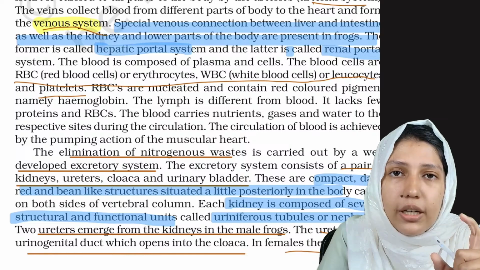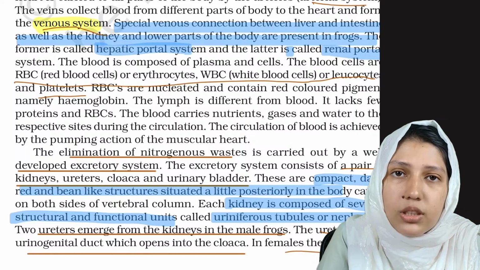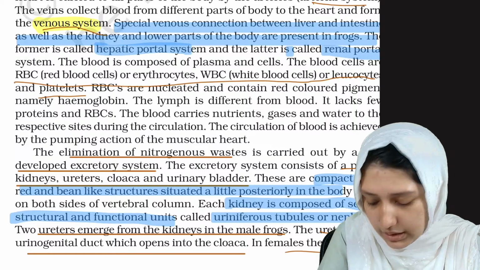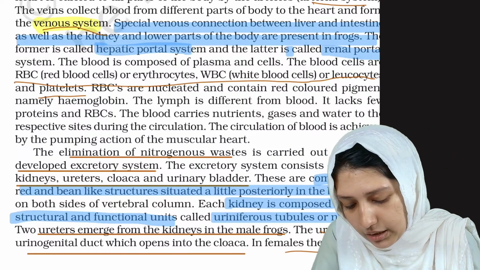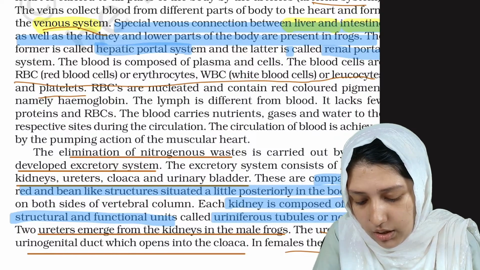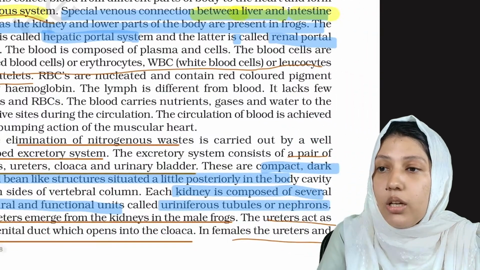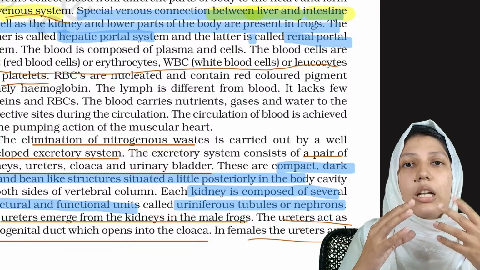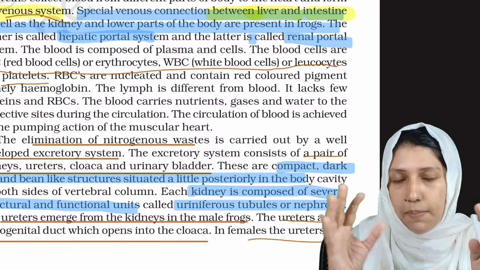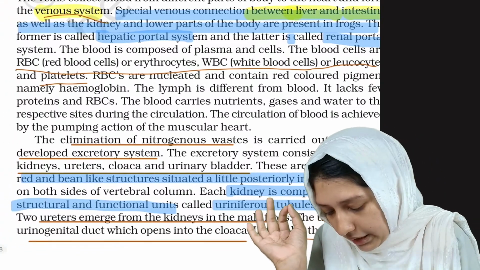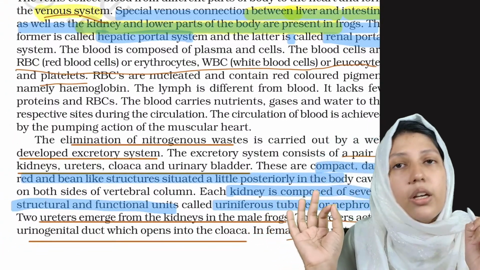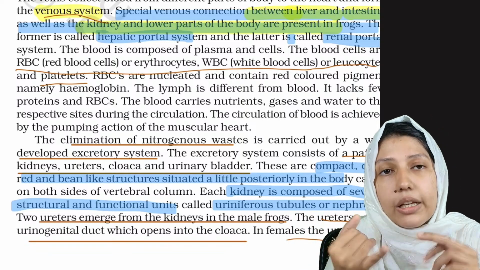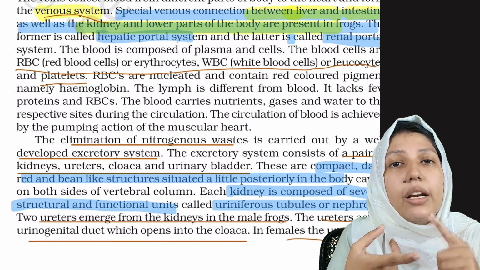Now we just studied the heart. The heart has a venous system and an arterial system, but there are venous connections between two different organs, like a special venous connection between the liver and intestine, which means the blood between the liver and intestine is exchanged. And also the kidney and the lower parts of the body are connected.